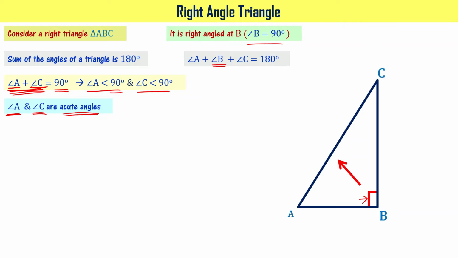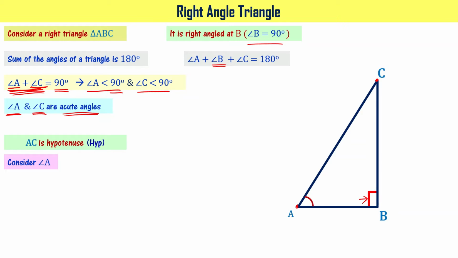The side opposite to the right angle, here the side opposite to the right angle is side AC of the triangle, right? That is called the hypotenuse. Please note this. The side opposite to the right angle is called the hypotenuse. In this particular figure, AC is the hypotenuse, right?